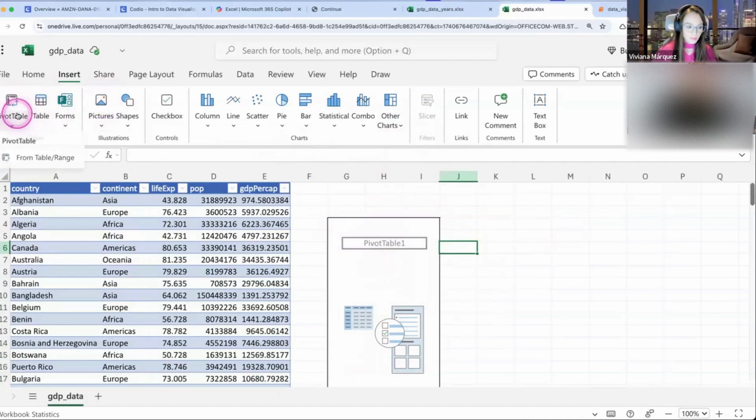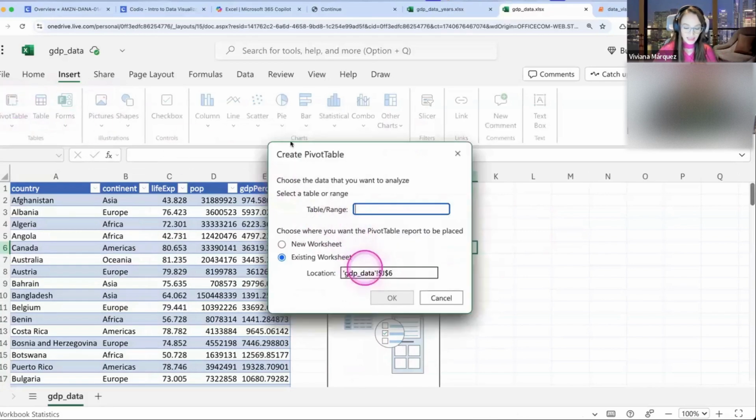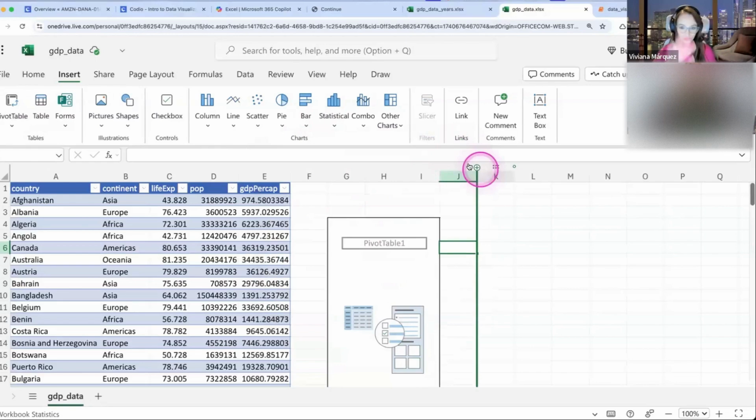If you click on PivotTable and this menu doesn't pop up, maybe it's popping up on a different screen or below the web browser. This menu should pop up somewhere. So if you don't see it, try to find it. It's there. It's somewhere there.